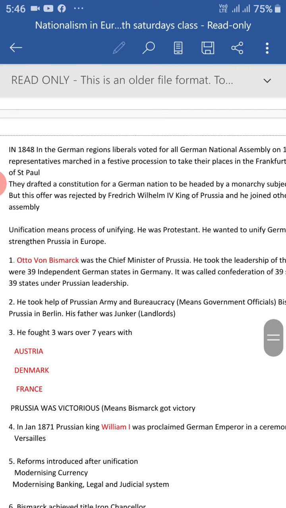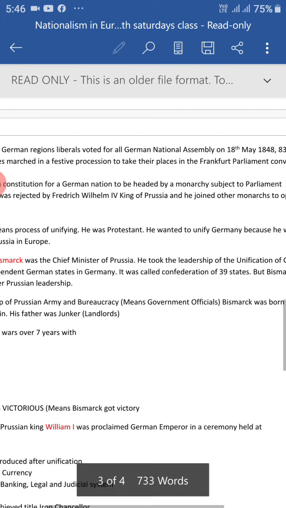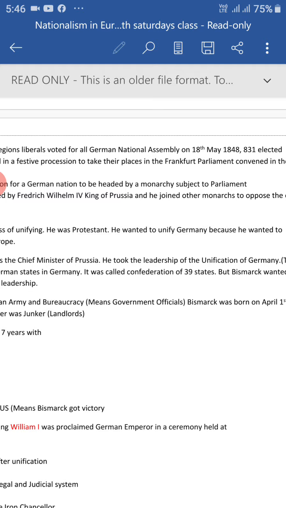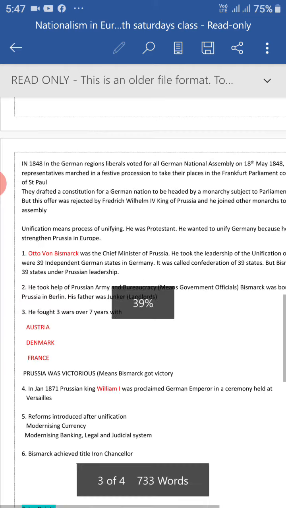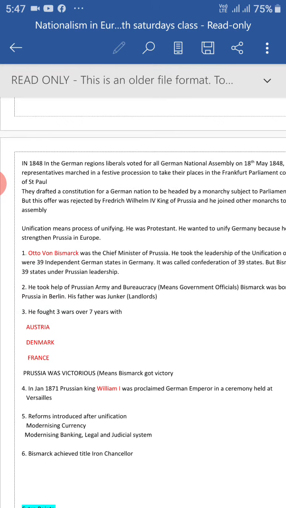They drafted a constitution for the German nation to be headed by a monarch, that is Frederick Wilhelm. But this Frederick Wilhelm, the king of Prussia, rejected the demand and the proposal of the liberals, and he joined other monarchs to suppress the liberals.